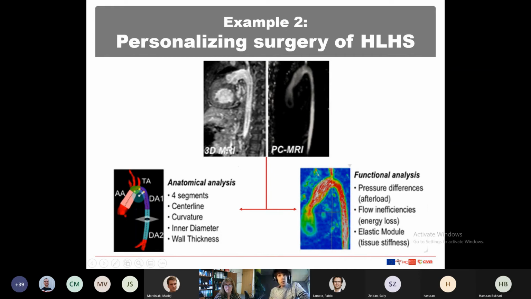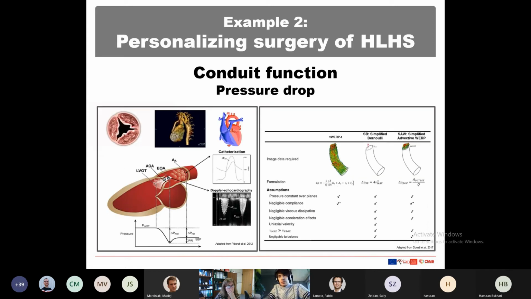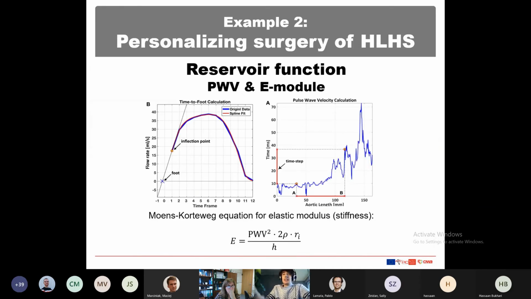So for that, we acquired 4D flow MRI when the children were around 2 to 3 years old. We divided the aorta into 4 segments: the ascending aorta, the transversal, and 2 of the descending. And we measured the diameters, the wall thickness, the curvature of the arch, and then the pressure differences. So, by calling them another name, we assess the conduit function and the reservoir function of the aorta.